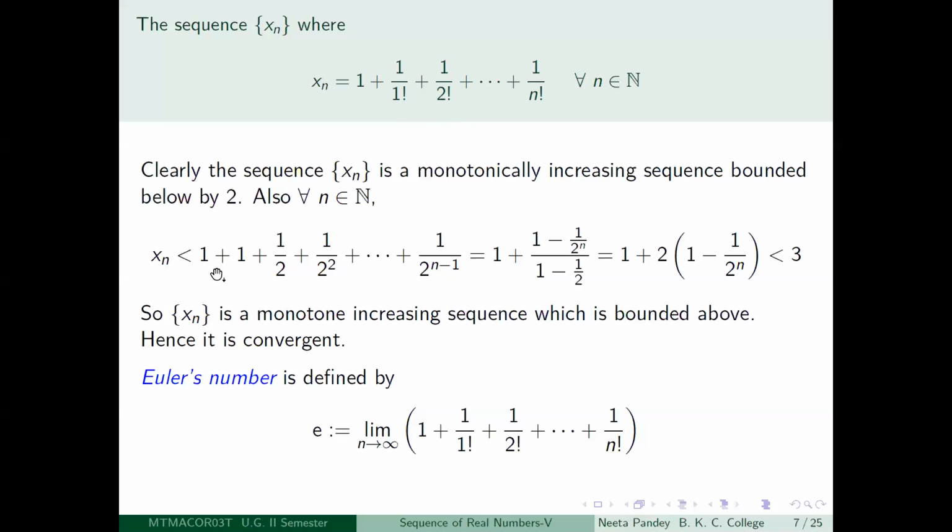If you leave out the first one and look at it from here, this is a geometric progression with common ratio half, right? It starts with half to the power 0 plus half to the power 1 plus half to the power 2 and so on till half to the power n minus 1. So what is this sum equal to? This sum is equal to 1 minus 1 by 2 to the power n divided by 1 minus half.